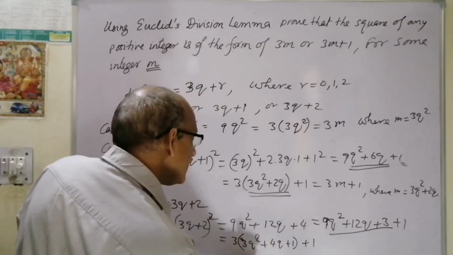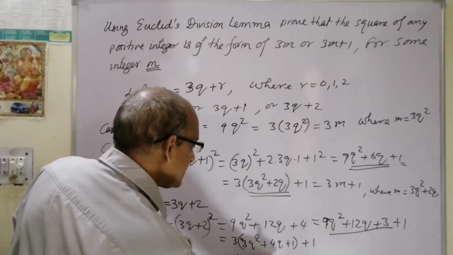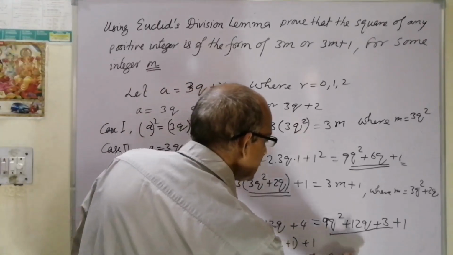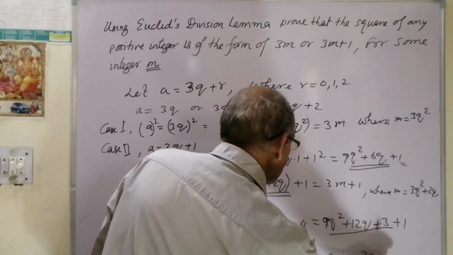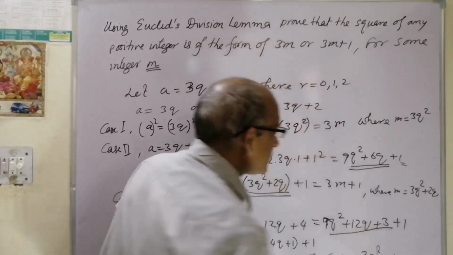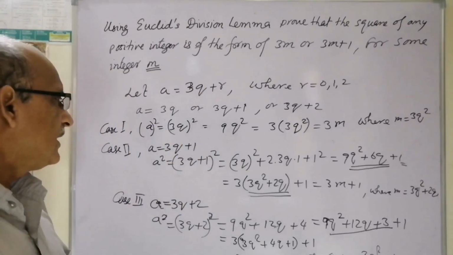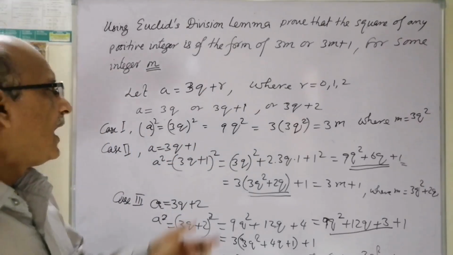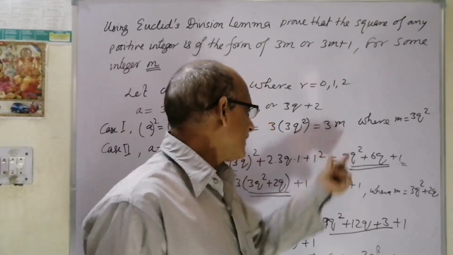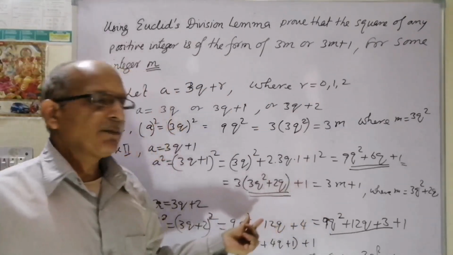It is again in the form of 3m plus 1, where m is equal to 3q square plus 4q plus 1. So in this way we are able to see that whatever number it is, squaring it will give a multiple of 3 or 1 plus a multiple of 3.